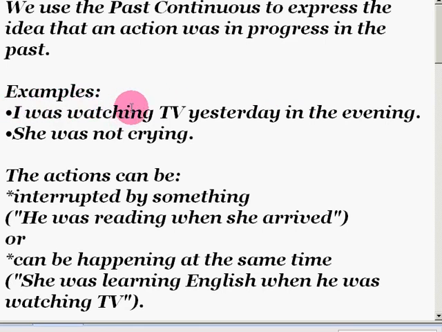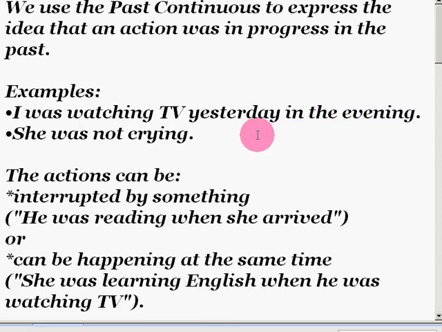I was watching TV yesterday in the evening. Now, our time expression here is yesterday in the evening. During this time, the subject I was watching TV. We use the past continuous tense here because we want to express that this action happened yesterday evening, but it's not yet finished at that time.